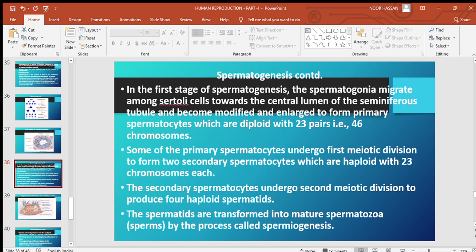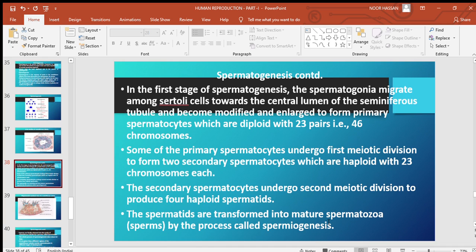So, in the first stage of spermatogenesis, this is what we discussed earlier. The spermatogonia migrate among Sertoli cells towards the central lumen of the seminiferous tubule. They become modified and enlarged to form primary spermatocytes, which are diploid with 23 pairs or 46 chromosomes. Some of the primary spermatocytes undergo first meiotic division to form secondary spermatocytes, which are only haploid in nature with 23 chromosomes each. The secondary spermatocytes undergo second meiotic division to produce 4 haploid spermatids.